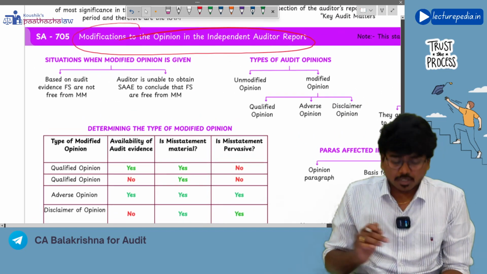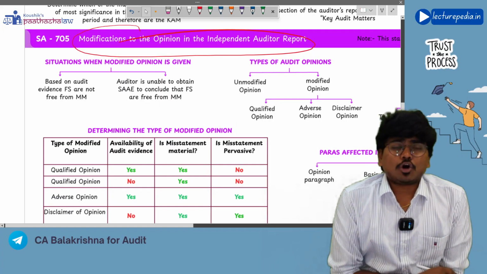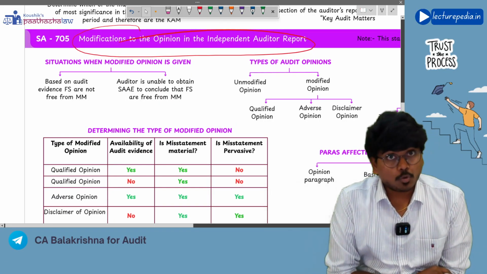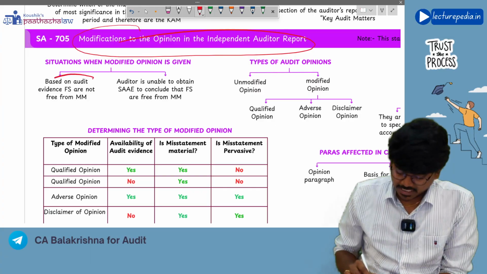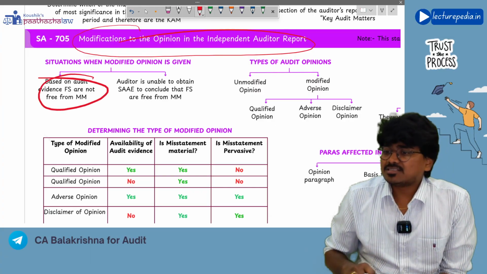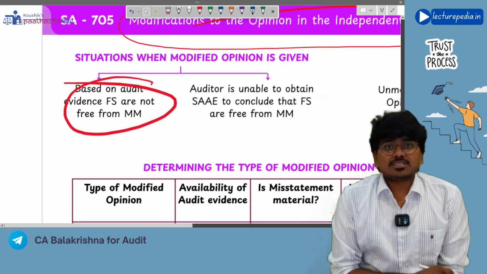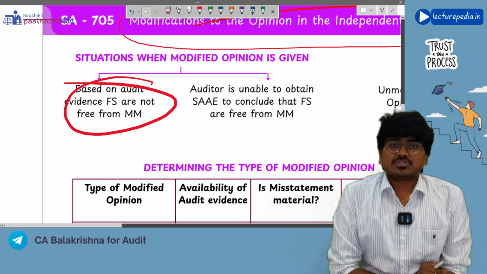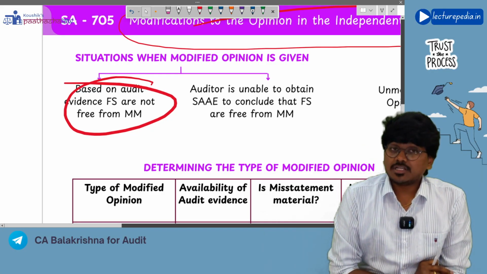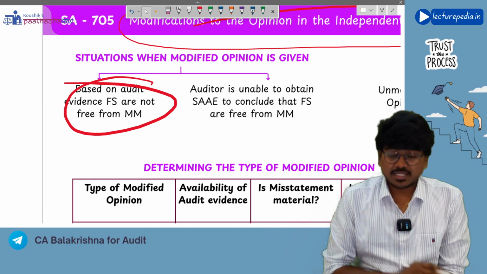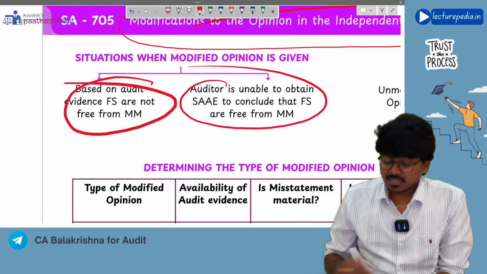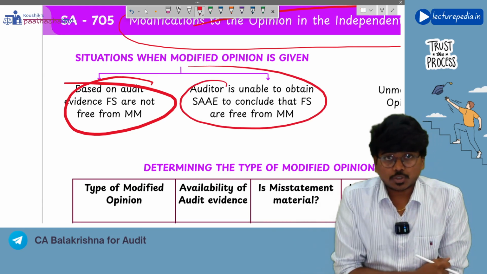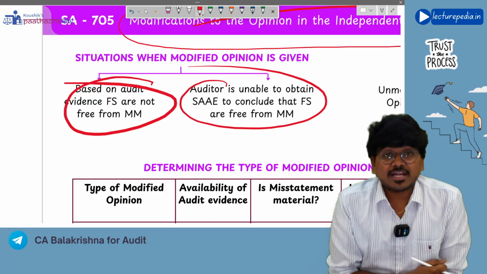So we'll see what are the situations first of all in which auditor will give modified opinion. If based on the audit evidence, auditor feels that in the financial statements there are material misstatements, then the auditor will give modified opinion. Or if auditor is unable to obtain sufficient appropriate audit evidence, also in such situation, auditor will give modified opinion.